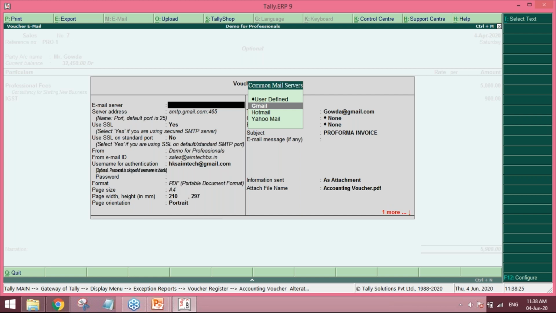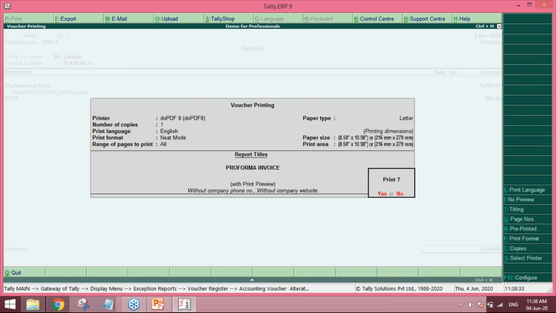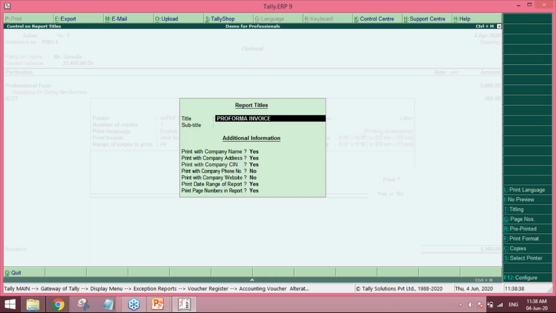The other part is that you can change the title of the invoice also, with Alt P, F12. Once you are sending this, you can change the title to just "invoice sent for confirmation". It should not be seen that the work is completed, because if you are documenting it as work completed, then there is every chance that you will have to pay GST within 15 days or whenever that due date comes. So it is better to use terms that you can document yourself at a later point of time. You can show it to the GST authorities as well.